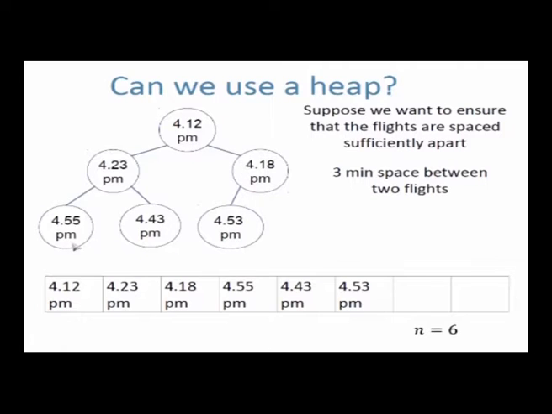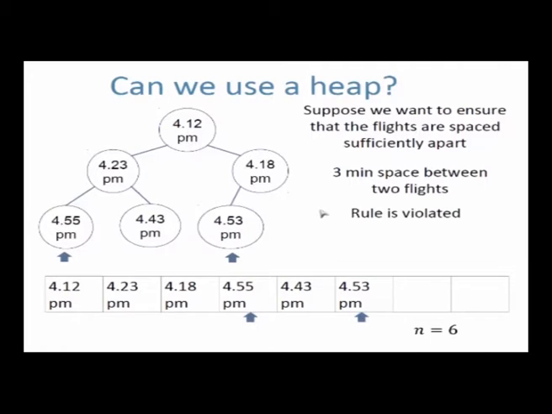But there are flights which are not well placed, right? Here there is a 4:53 p.m. flight sitting here, and I have kept another flight here, given a landing time of 4:55 p.m. So these 2 flights are not within 3 minutes, right? They are not separated by 3 minutes. They are only 2 minutes away from each other. So there is a potential danger that you give this guy 4:53 and this guy 4:55. The 4:55 might collide with the 4:53 and you may have some serious problem.